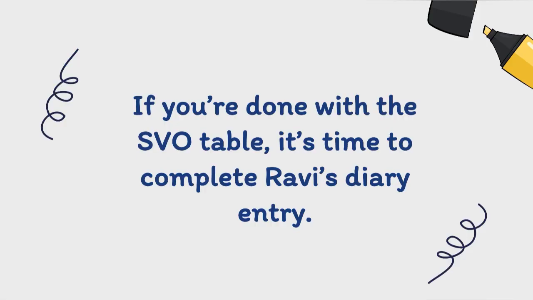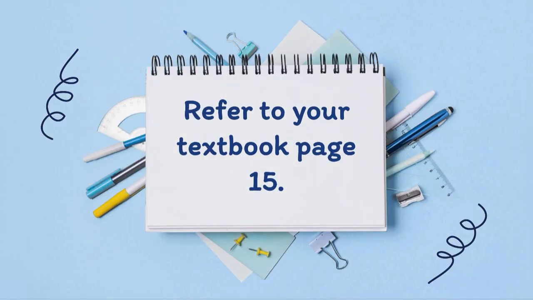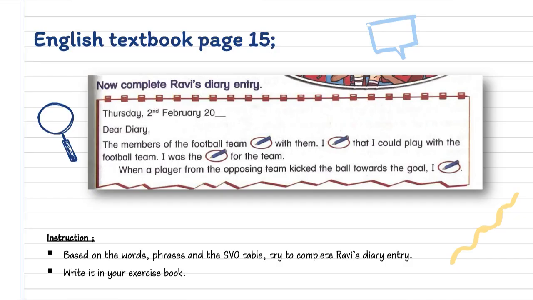Okay? Now, if you're done with the SVO table, it's time to complete Ravi's diary entry. Okay, refer to your textbook, page 15. Open your textbook. In your textbook, page 15, based on the words, phrases, and the SVO table, try to complete Ravi's diary entry. Okay, also write it in your exercise book.